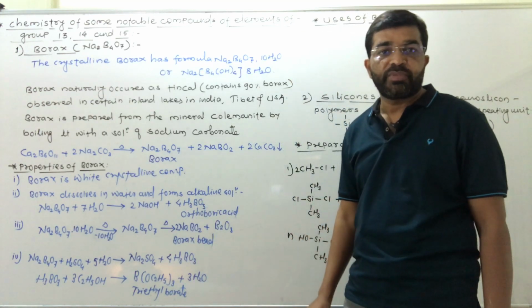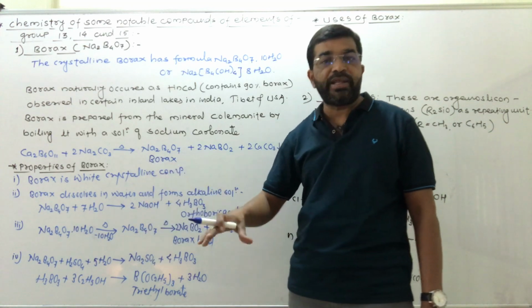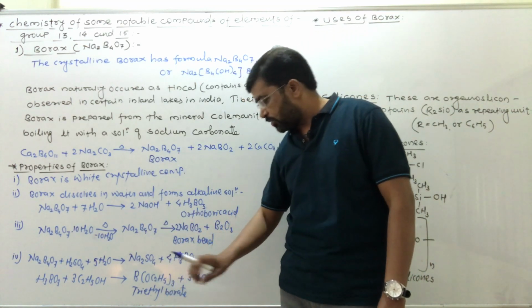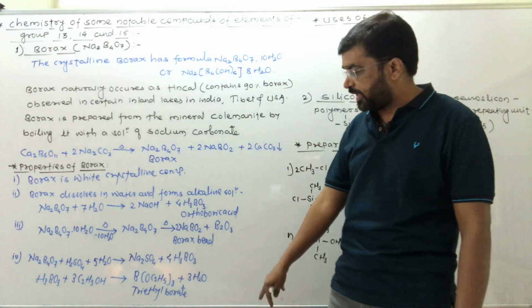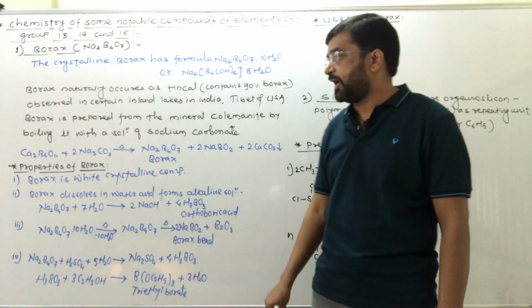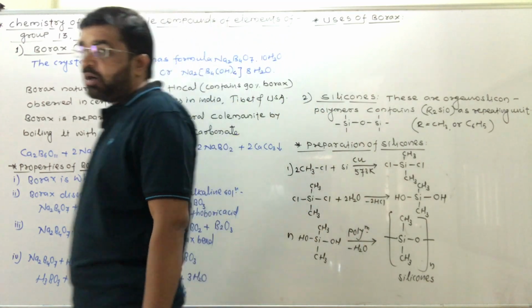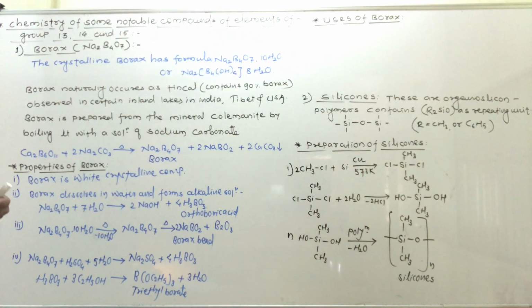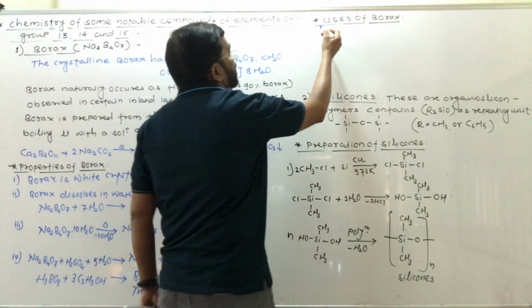Further, that orthoboric acid when treated with ethanol gives triethyl borate. So these are nothing but the properties of borax.